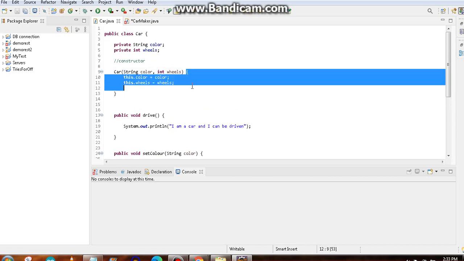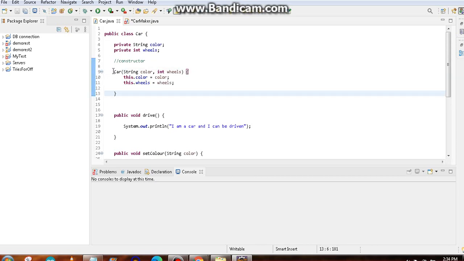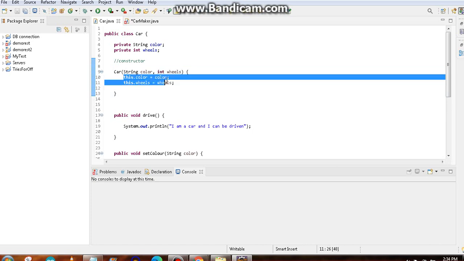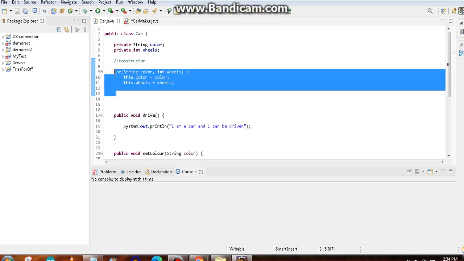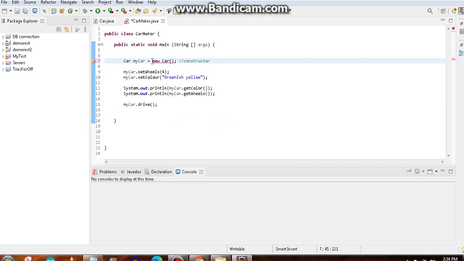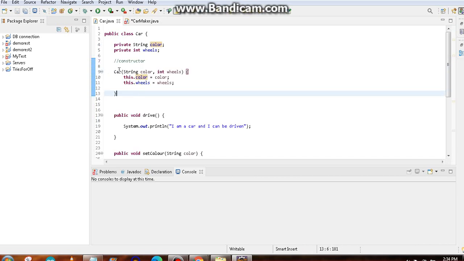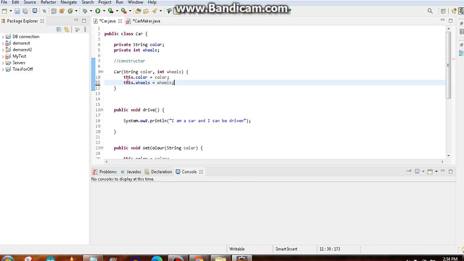So you have created the object. The only difference is I am just setting those two values, but what I am trying to do is, when I create a constructor in the class, I cannot create a car object anywhere without using this constructor. If you don't have a constructor, you can just create a car object like this. Yes or no? Yes. But since I have created a constructor here, see how the class finds out this is the constructor, because it has the same name as the class name, Car. So if you create like this, there's a compulsory situation created that you cannot create a car object without using the constructor. You understand?